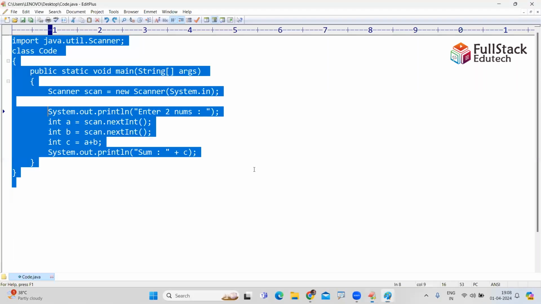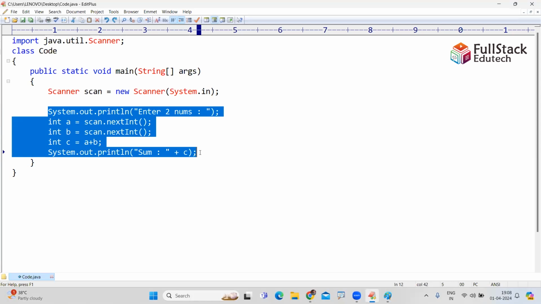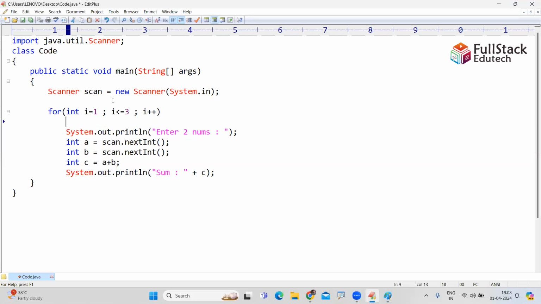Next, sir, I want to execute this code suppose 3 times. I know the number of times. For loop, i equals 1, i less than or equals 3, i plus plus.